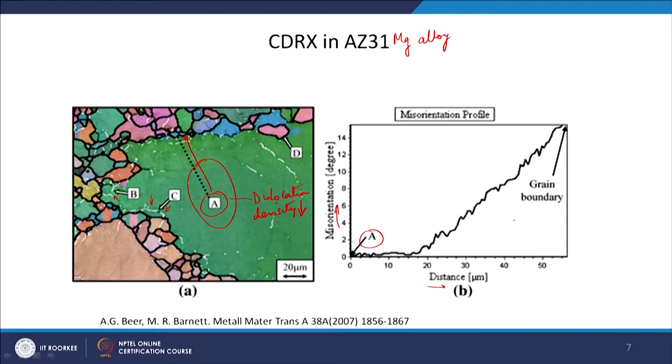So, this misorientation development is, as I am telling you, because of the dislocation density. You have high dislocation density very close to the grain boundary. So, these dislocations will be absorbed in the low angle grain boundary of B and C, and this will convert into a high angle grain boundary as the deformation progresses. Another way of looking at how continuous dynamic recrystallization takes place in the material.